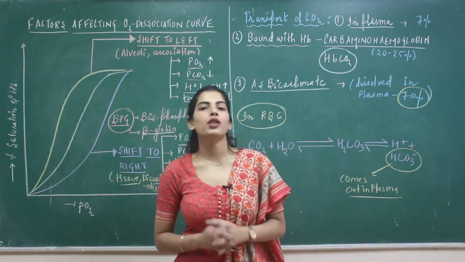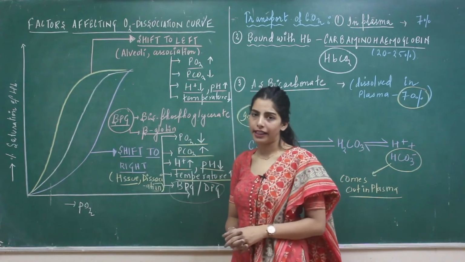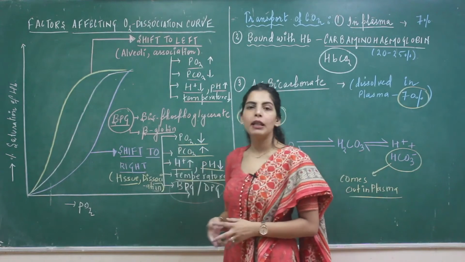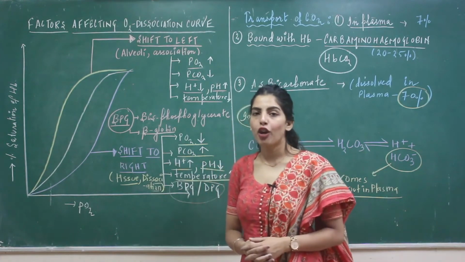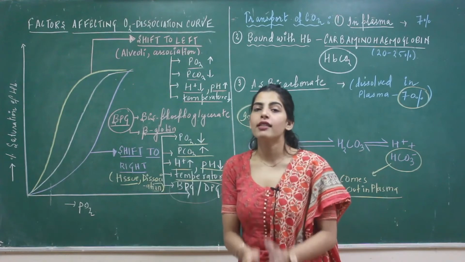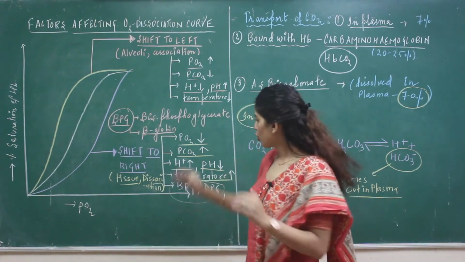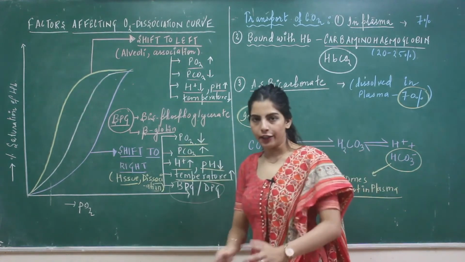BPG, that is bisphosphoglycerate or diphosphoglycerate, is a product of glycolysis, and whenever this BPG is formed, it binds with the beta globin chain of hemoglobin, and it causes dissociation of the oxygen. So just remember one factor, the other factors will be clear.